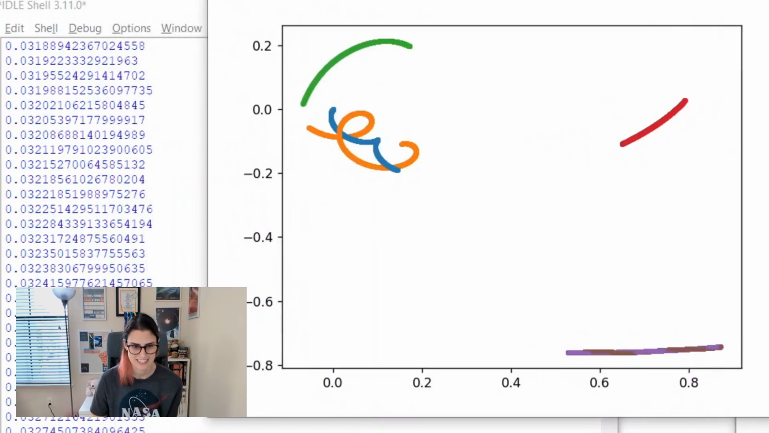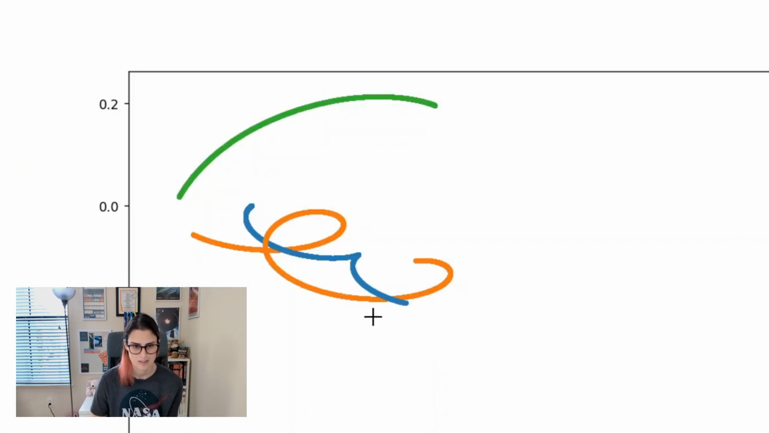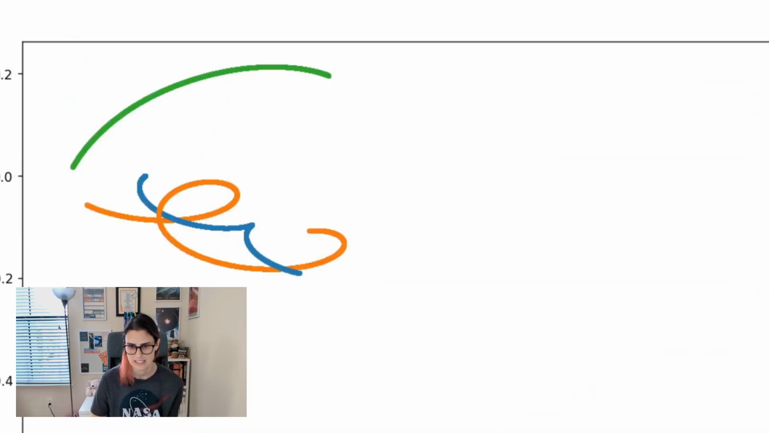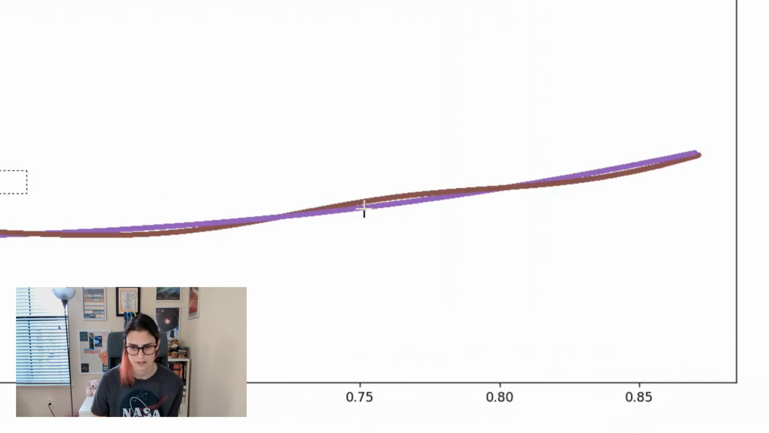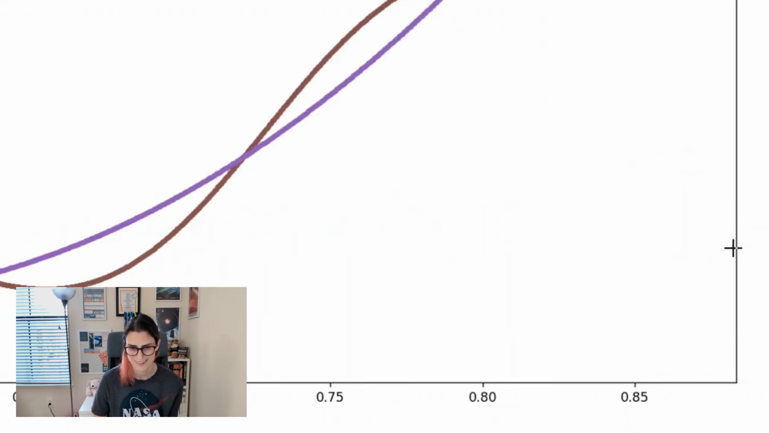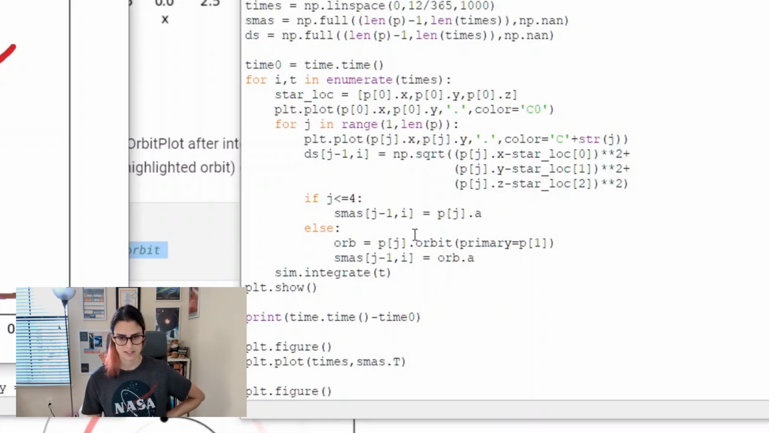So now we can see in 2D. So these are the two stars going around one another. And this is the innermost planet. And this is the middle planet. And then this is our outer planet and its moon. That's kind of cool. Yeah, what I could do is change the alpha over time.